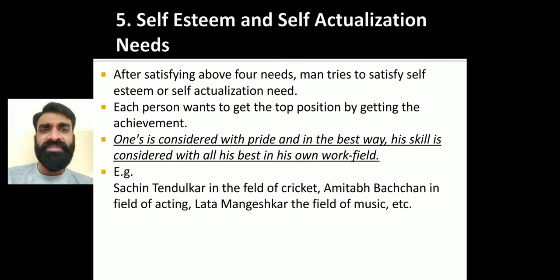Like Sachin Tendulkar, Amitabh Bachchan in the field of acting, Lata Mangeshkar in the field of music. They are well-known persons. They don't need to prove anything. They don't need to do anything in their field, right? The name is enough, but still they're working, right? See, Sachin Tendulkar retired at the age of 38, right? But for almost 2 decades he has given immense contribution. Take the example of Dhoni, right?